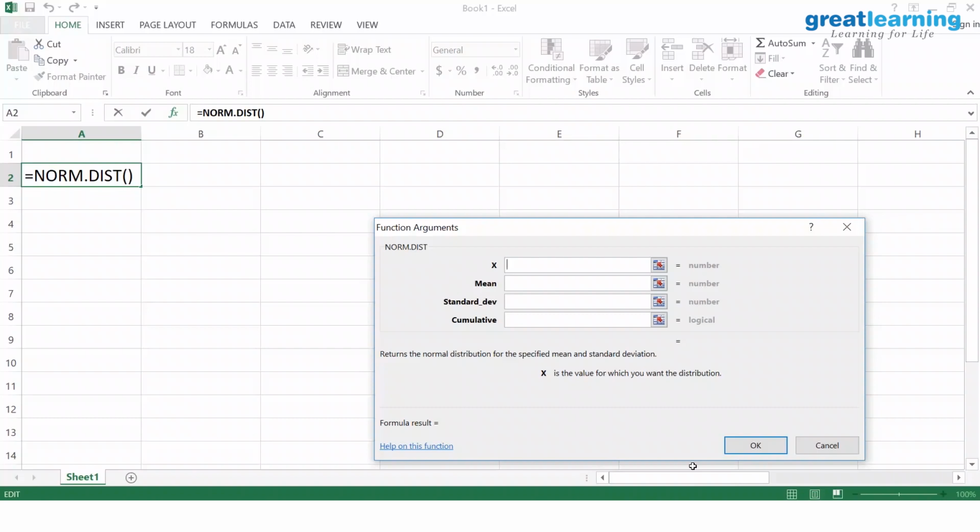X value. Now, please remember, Excel gives the cumulative up to a point X, whether it is left of the mean or right of the mean. But when it is on the right of the mean, if it is more than X, you have to subtract from 1. Here it is directly, you can read less than this. So, what is the X value here? 0.28. I am using directly the distribution. Then I will come to Z. 0.280. Am I correct? What is the mean, sir? 0.295. What is the standard deviation?